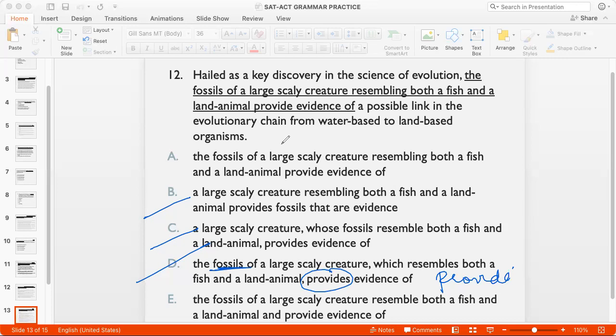And in E, it makes it sound that the fossils resemble the fish, while I need to say that the creature resembles the fish, right? And A says that the creature resembling both. So A indicates that the creature resembles the fish, while E makes it sound that the fossils resemble, and that can't make sense. So the answer is option A.